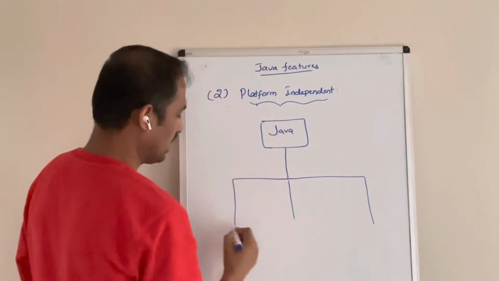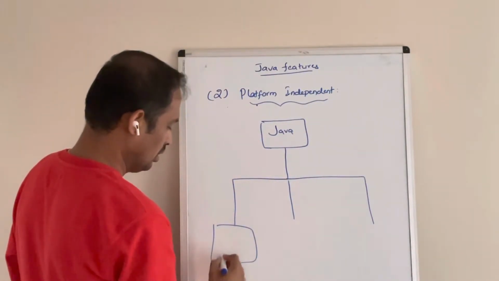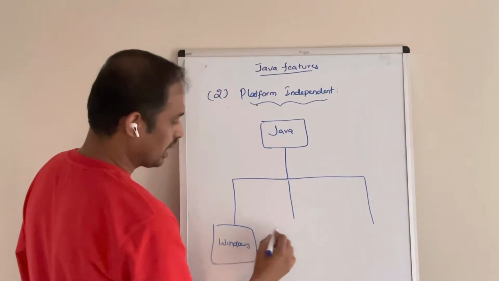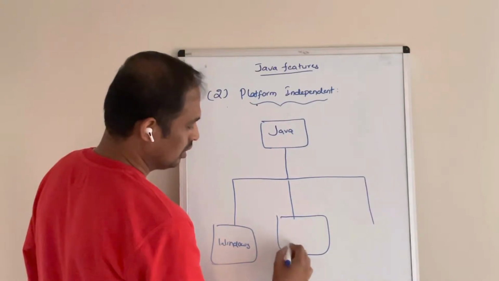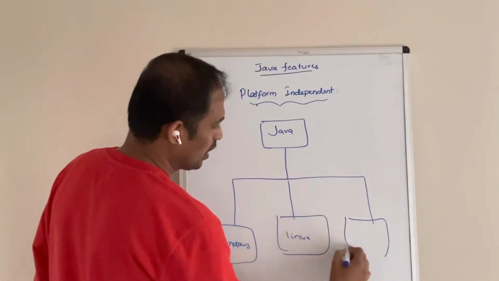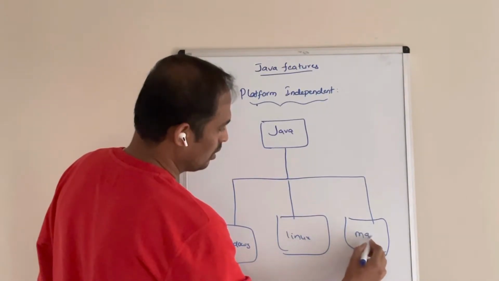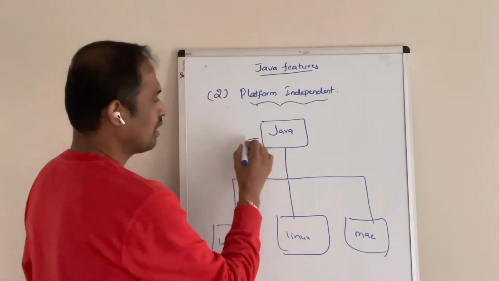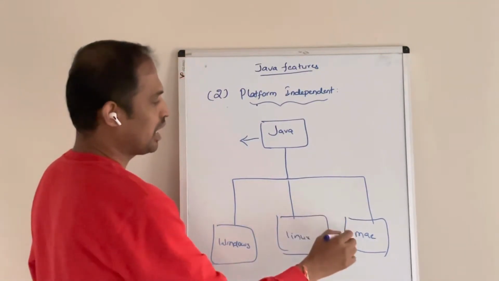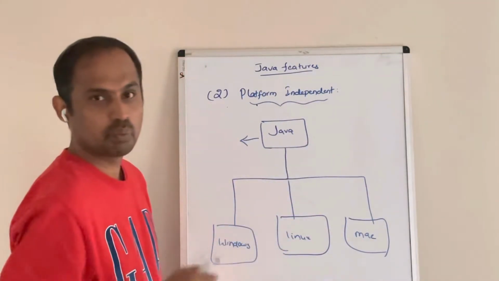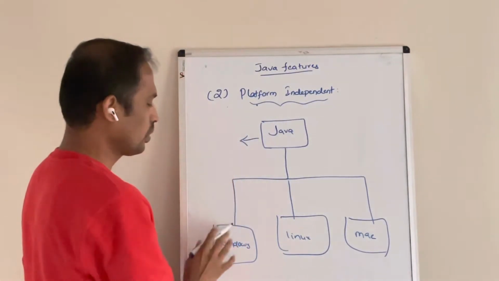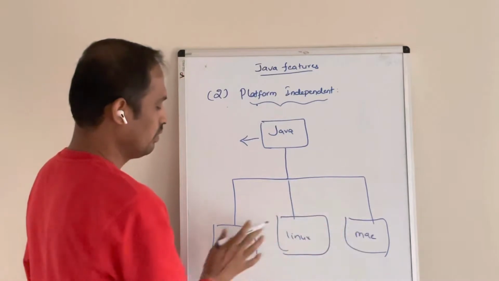That means we can run it on Windows, we can run it on Linux, we can run it on Mac. Whatever the Java program we have written can be run on Windows, Linux or Mac. We need not change anything in the code to run it on Linux, Mac or Windows.